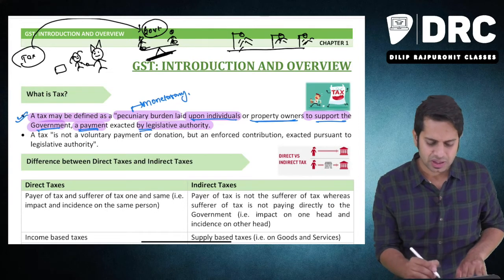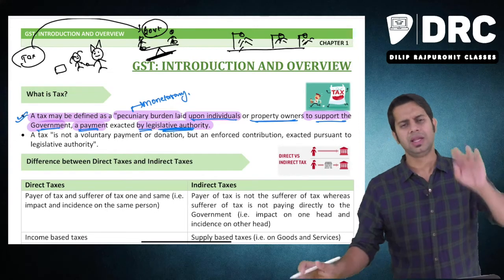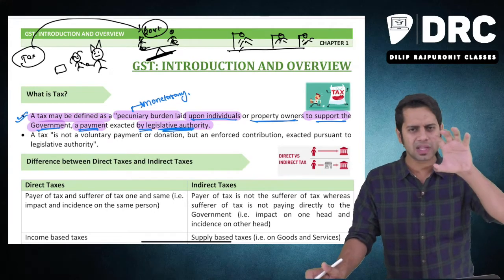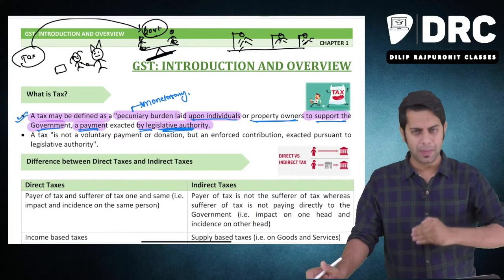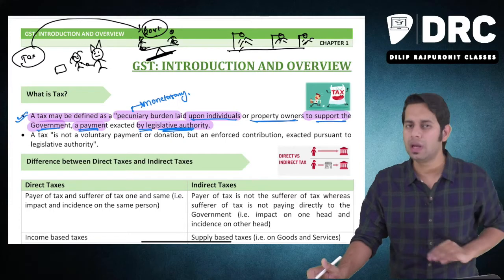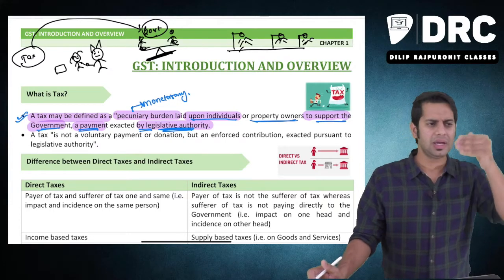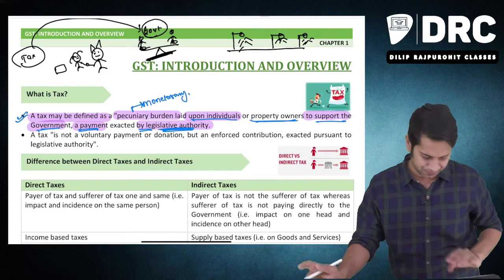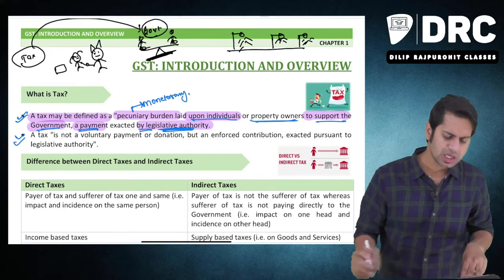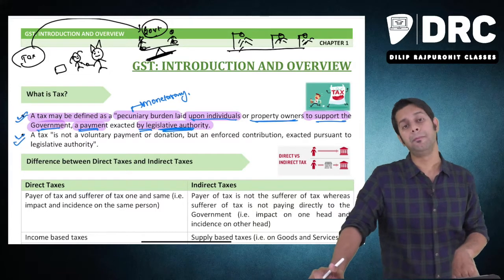It is a payment extracted by legislative authority. There is always an authority. If a tax is collected from you, there is an authority because of which the tax is paid. You are paying the tax to that particular authority. Income tax authority, you are paying tax to income tax authority. GST department is there where you are paying GST, etc. Okay, now the question is whether tax is voluntary or compulsory.